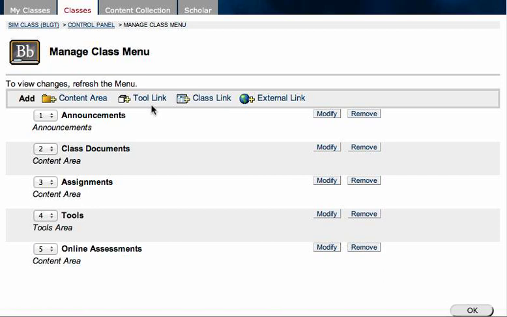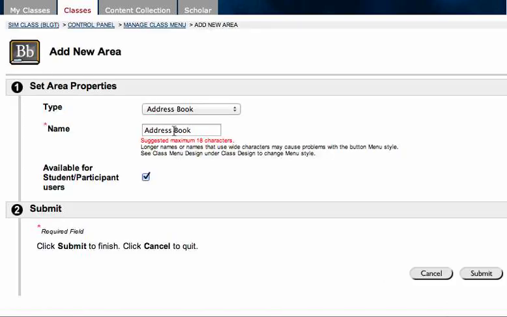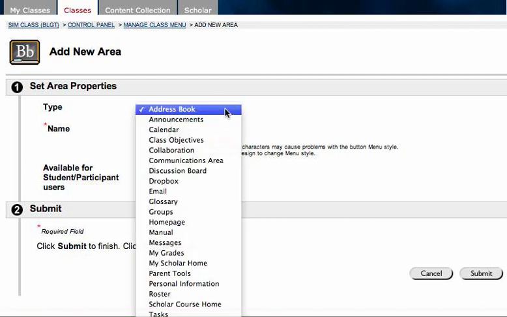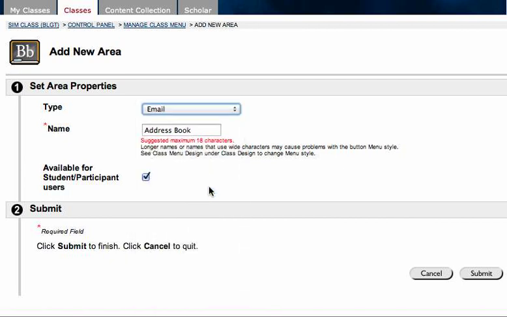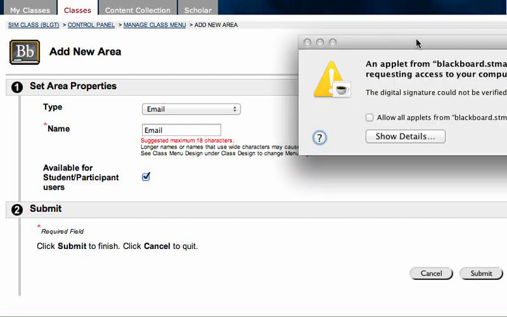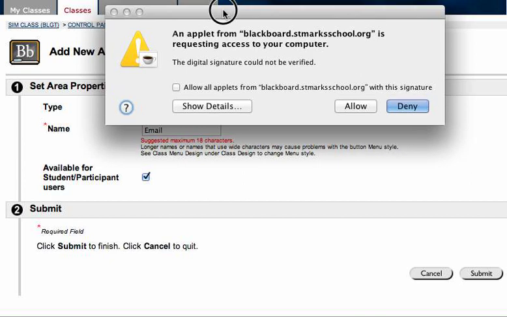I can add a tool link, which I'm going to do here, which is a link to one of Blackboard's tools. So I'm going to click Tool Link. That finally worked. And I'm going to choose Email. And I'm clearly going to call that email. So this is nice because it'll give me one-click access to email on the class page.